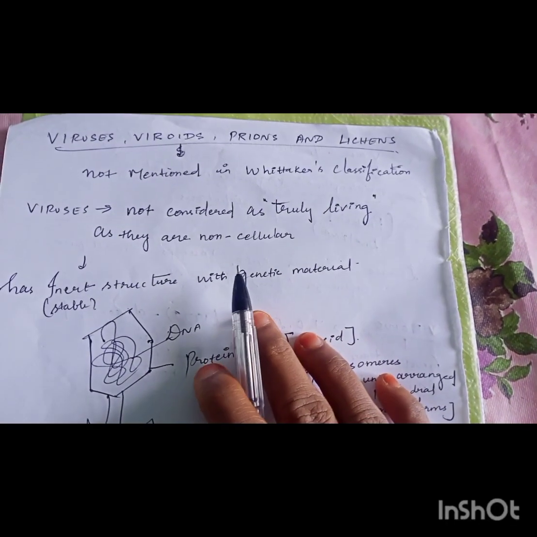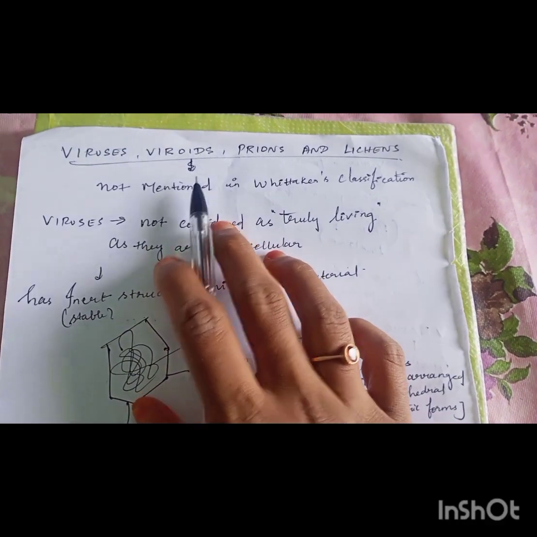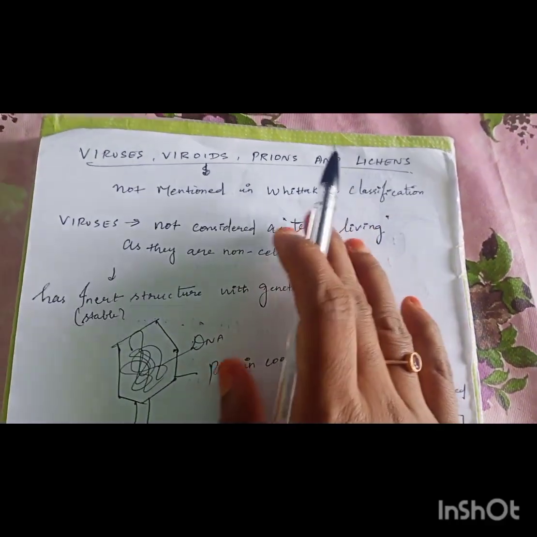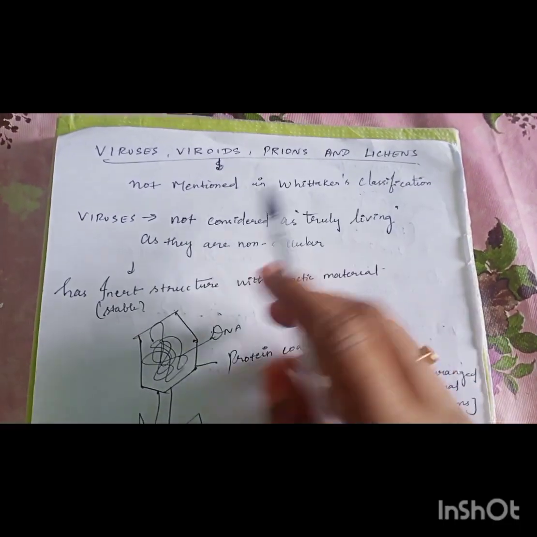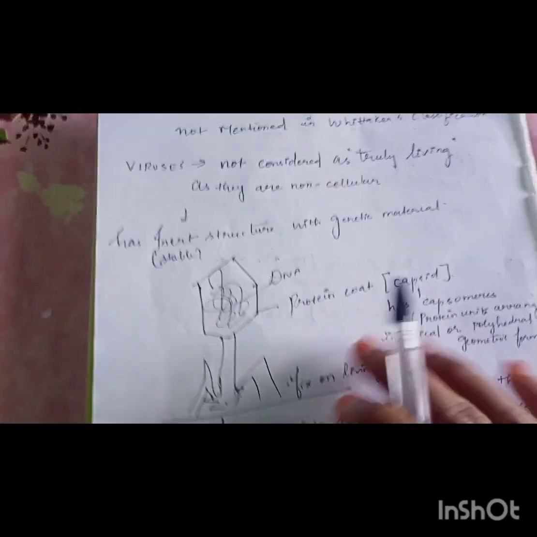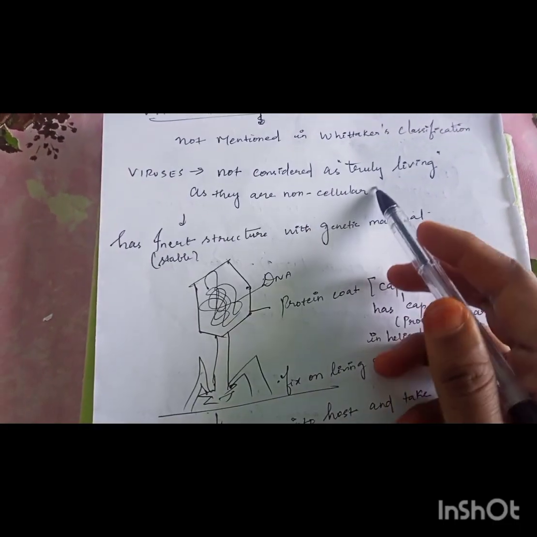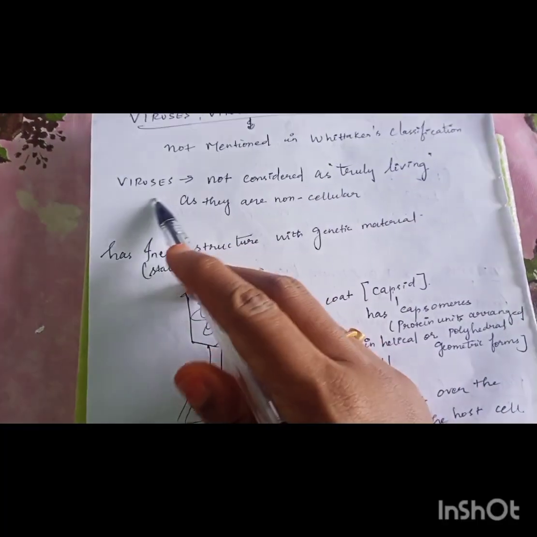So in the five kingdom classification, viruses, viroids, prions and lichens didn't find any place. They were not mentioned in his classification. So let's see what these are. Viruses are actually not considered truly living because they don't have any cell.